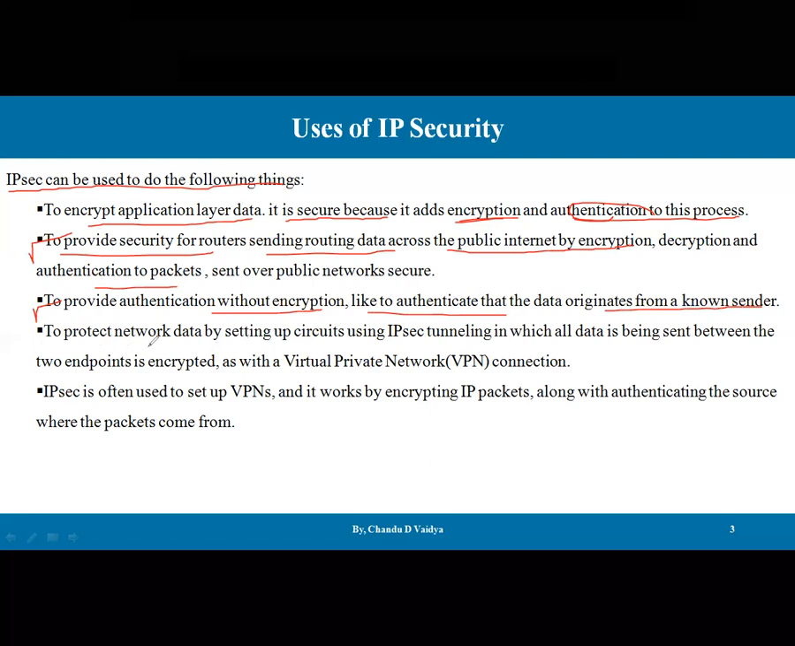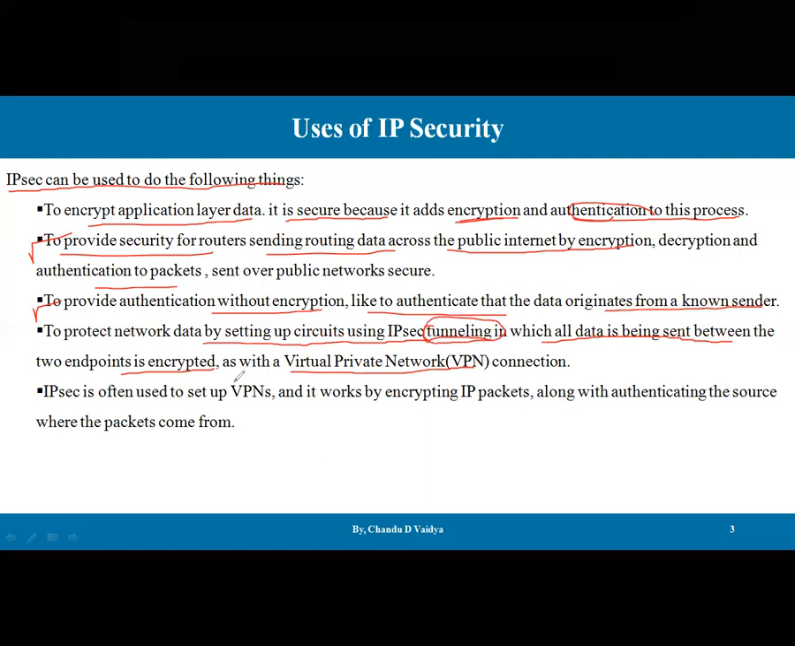It is also used to protect network data by setting up circuits using IPsec tunneling, in which all the data being sent between the two endpoints is encrypted, as with a virtual private network connection. The virtual private network is one of the applications of MPLS technology in use nowadays. Here, tunneling is the secure mechanism to transfer the data.